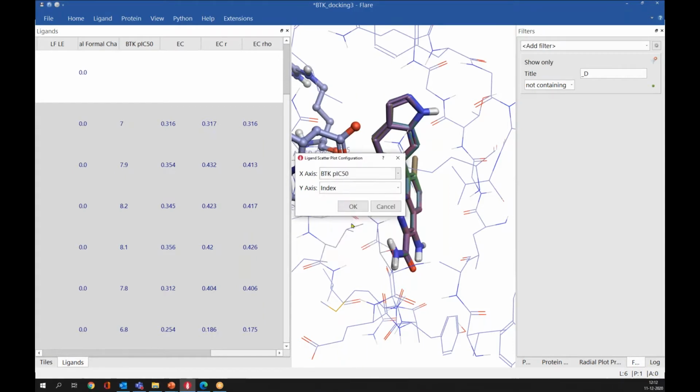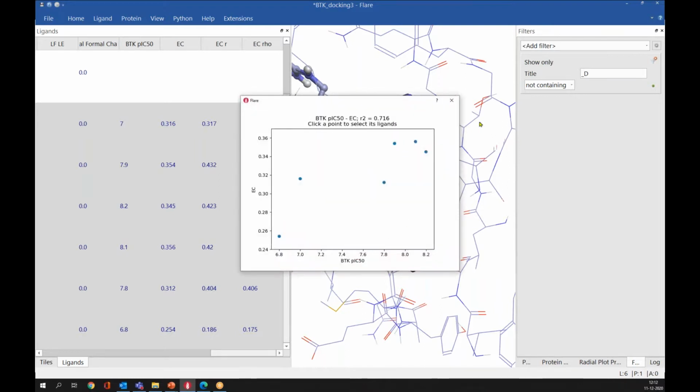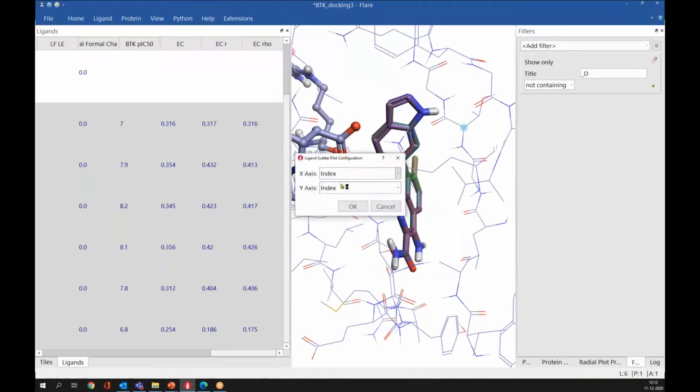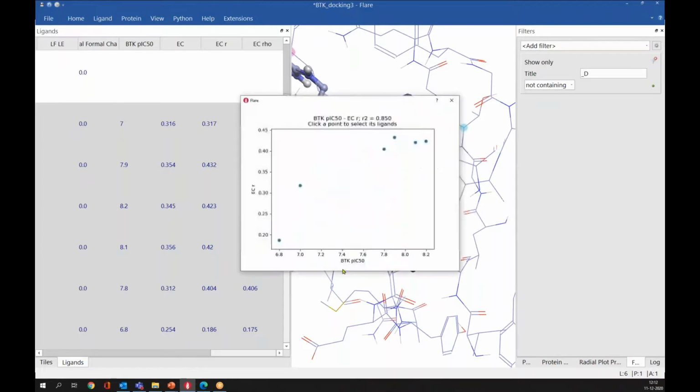In this case, I want to plot pIC50 value versus EC. You will get a correlation something like this. And if I plot it against ECR, you can see that we have got a better correlation with the ECR.